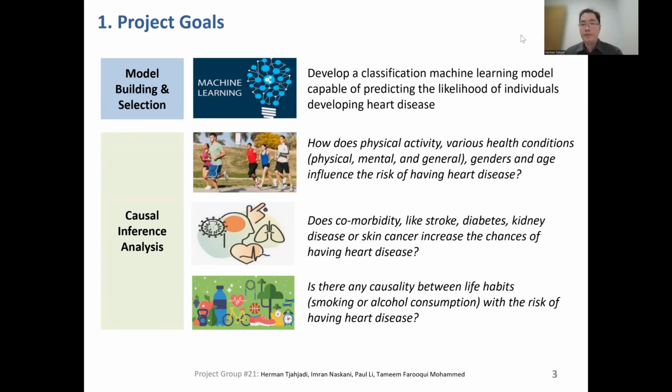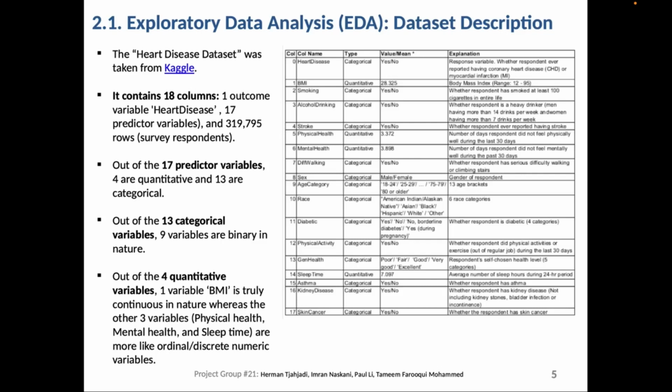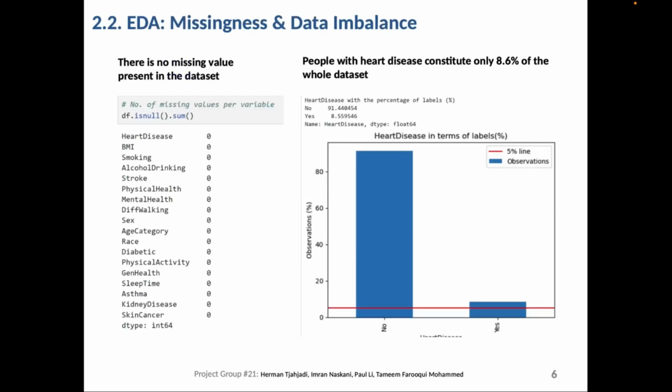Thank you, Herman, for the introduction. This is Tameem Faruqi, and let me take you through exploratory data analysis and feature engineering. The heart disease dataset for the project was taken from Kaggle.com. The dataset comprised 18 columns with heart disease as the response variable and 17 predictive variables based on demography, lifestyle, and underlying medical conditions. The data was collected from nearly 320,000 respondents. Among the predictors, there were 4 quantitative and 13 categorical variables. Luckily, there were no missing values.